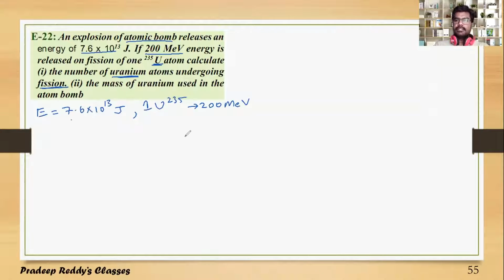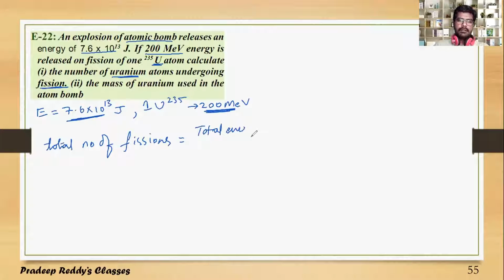Total energy released is this much. Each uranium is giving this much energy. So the total number of fissions is equal to the total energy divided by the energy released in each fission.